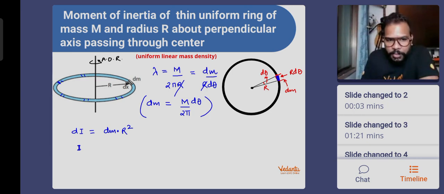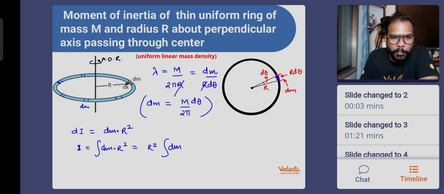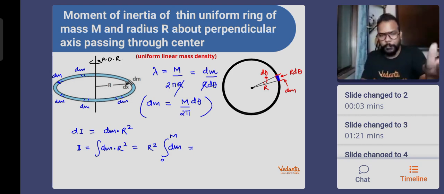So if I want to find out the moment of inertia, I will be doing the integration of dm into R square, and we will not even require this lengthy thing that I've written. Why? Because I'm going to do the integration of dm directly. If I keep on adding the mass of all these small dm elements, what am I going to get? I'm going to get the mass of the entire ring. So this is 0 to capital M. The minimum mass value could be 0. If you want, you can put the theta limits also, no problem with that, and the integration limit goes from 0 to 2 pi. But I don't want to complicate things.